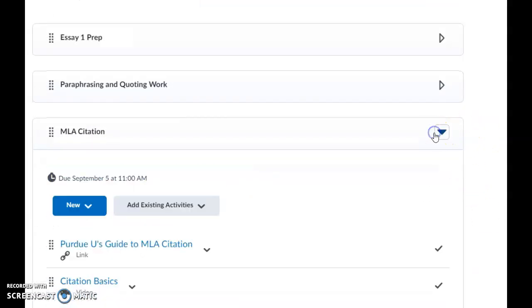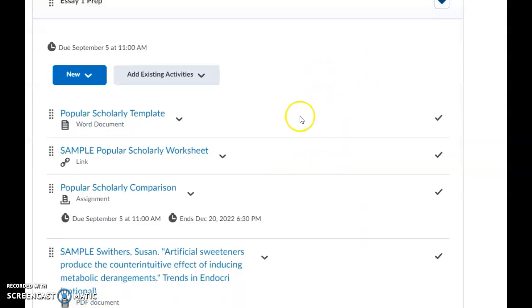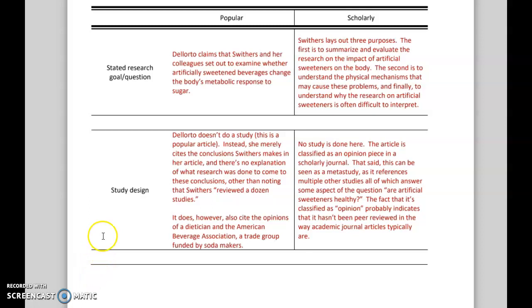All right, so as always, we've got folders that can open and close. The Essay 1 prep folder has got the popular scholarly comparison here. I'm going to go ahead and open this up. One of the things you're going to find that I always do through class is offer you a sample, okay? Sort of give you an idea of what it is I'm looking for. So this is a sample popular scholarly worksheet.